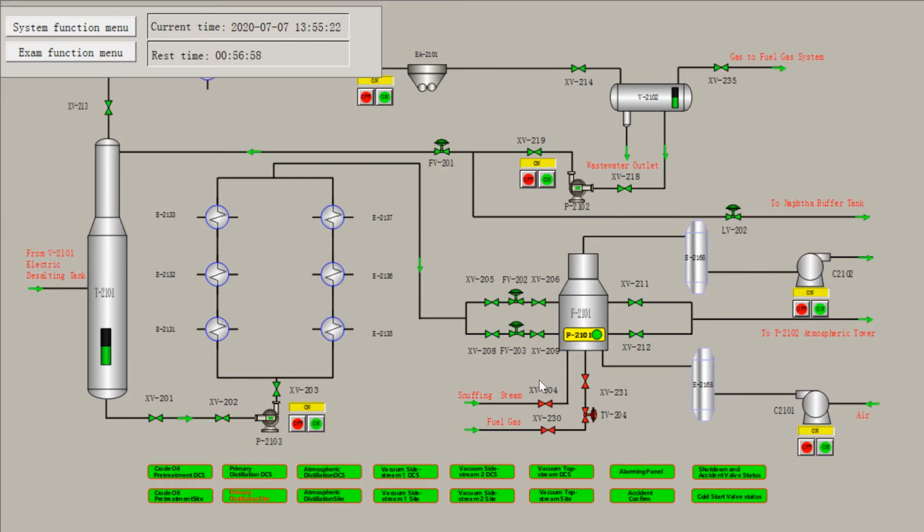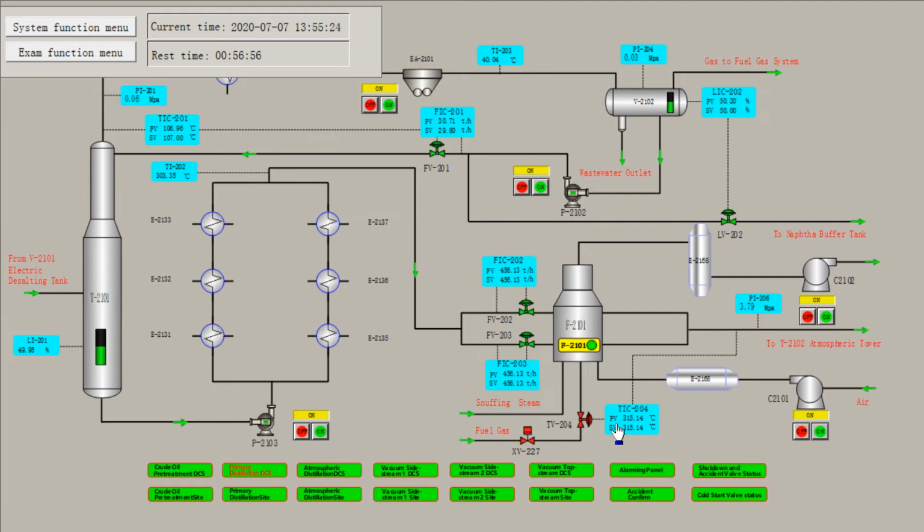Then we will return to the DCS page. We will close the atmospheric pressure furnace pressure regulating valve FV202.